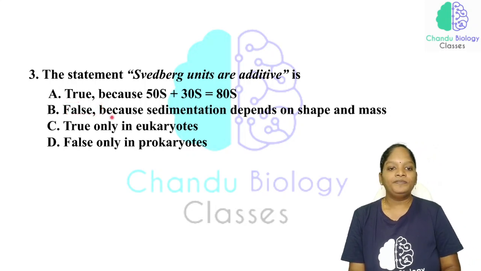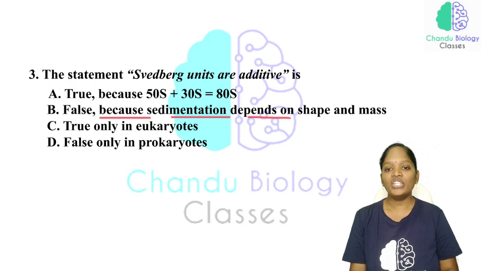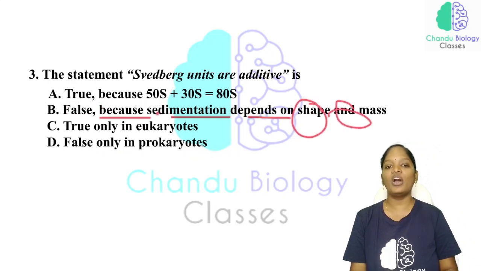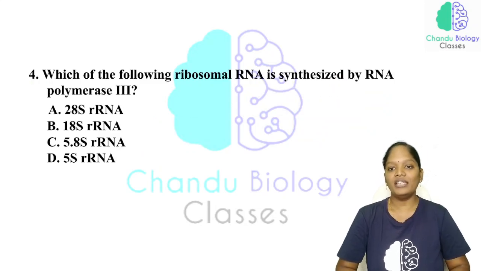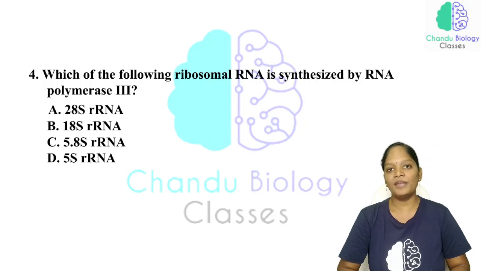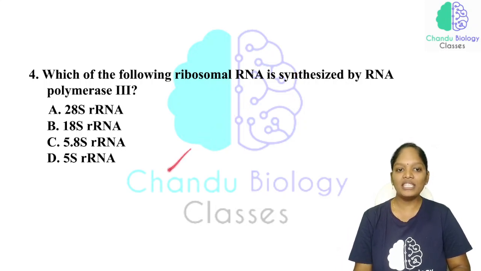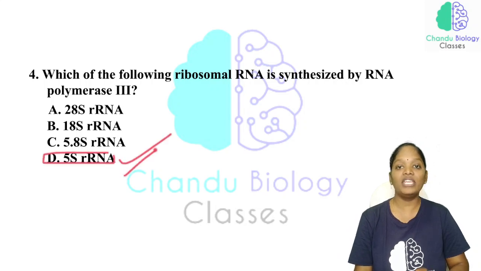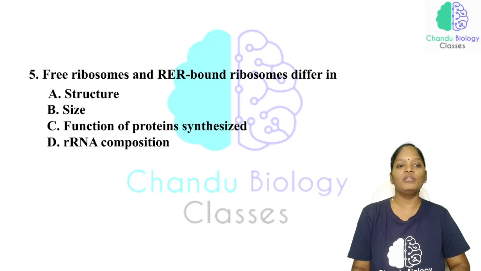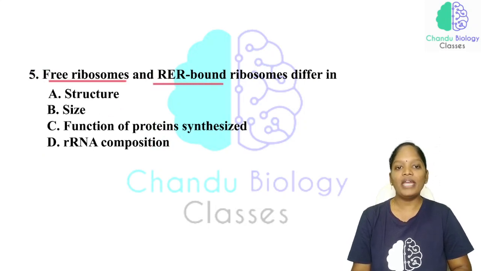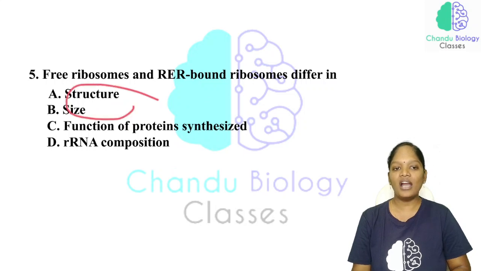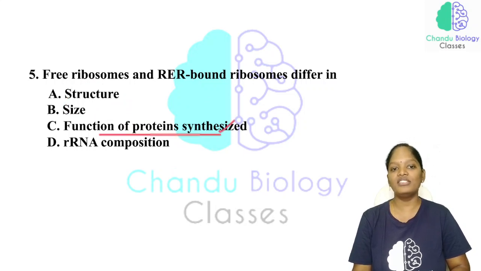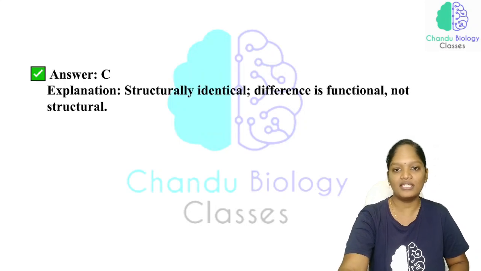Because sedimentation depends on shape and mass. Okay, it is not additive. So the answer will be option B. Okay, and which of the following ribosomal RNAs is synthesized by RNA polymerase 3? RNA polymerase 3 synthesizes the 5S rRNA. We keep on studying the same thing. Don't forget all these things. Free ribosome and RER-bound ribosome differ in their structure, size, function of protein synthesized, rRNA composition. Structurally, they are similar. Their function is different. They differ in the function of protein synthesized.